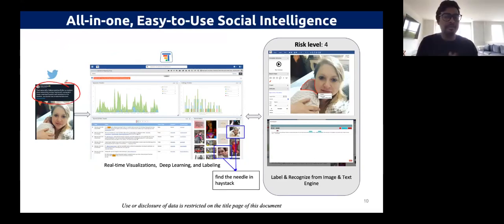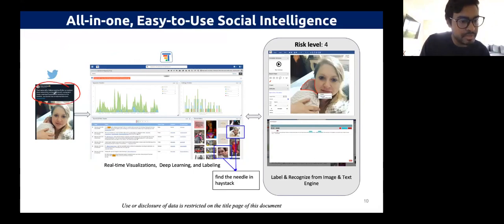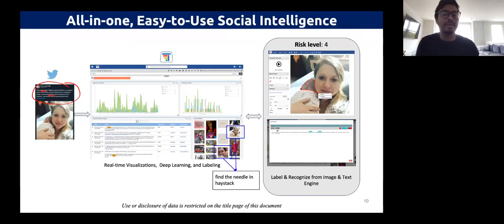So this is the kind of information that we can tell from this: one, she's taking opioids, she's a mother, mama means that she's a mother, and she has a baby, and we can tell just from the picture that this is most likely a neonate. So what you're looking at here is our annotation tool, and we can annotate very precisely what we're looking at, where the people are, and take it from there. So let's take a look into how the platform works.